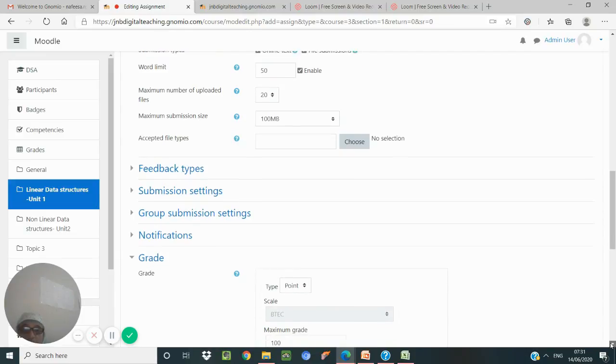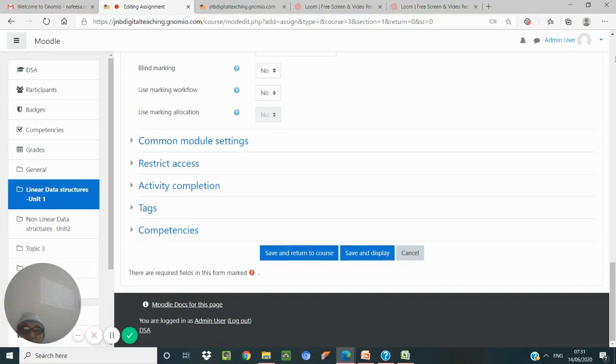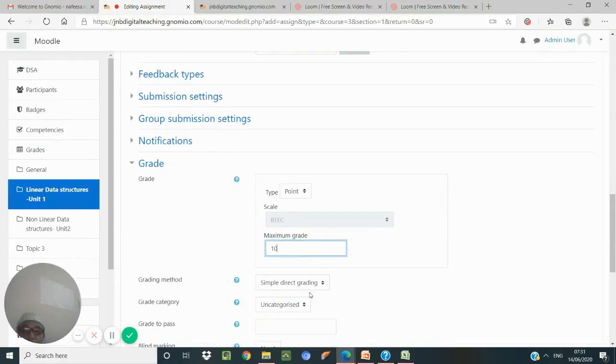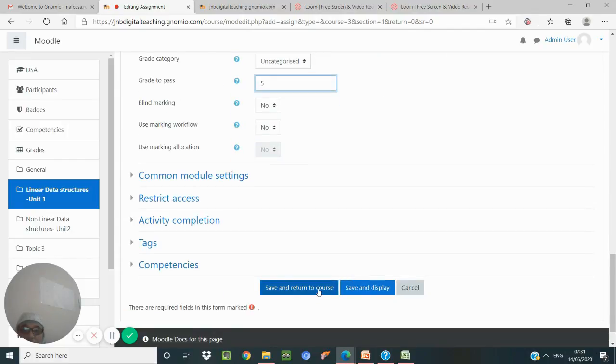So we can give the grading 10 marks. What is the pass mark? Grade to pass, something like this. Save and return to the course.